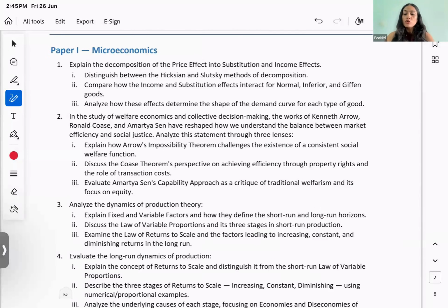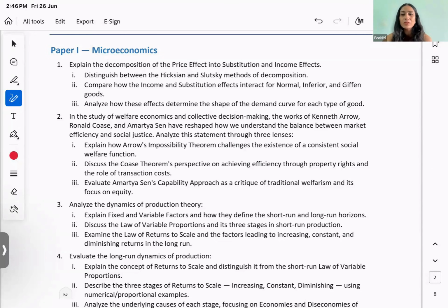ठीक है. So before I start, let me again tell you what this session will be about. We know that this cannot be a session where I teach you any concept, right? We are past that stage. This session is going to be, suppose this is the first question, जो हमारा price effect का question है, substitution and income effect. So I'm going to assume that you know कि price effect क्या है, substitution effect क्या है, income effect क्या है. I also assume that you know कि Slutsky decomposition किस चीज को कहते हैं. You also know कि Slutsky और Hicksian methods में फर्क क्या है, right?